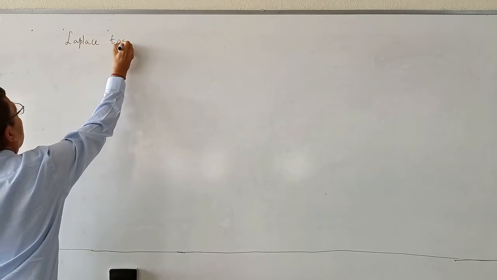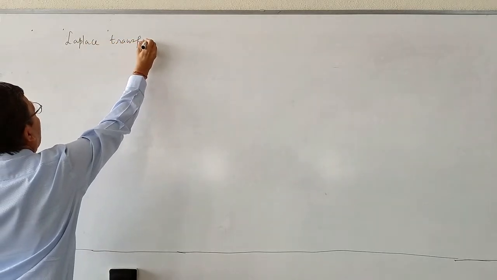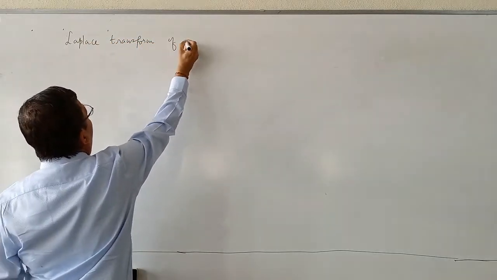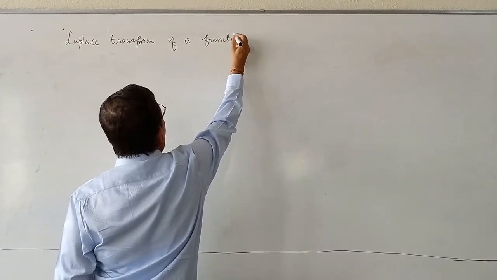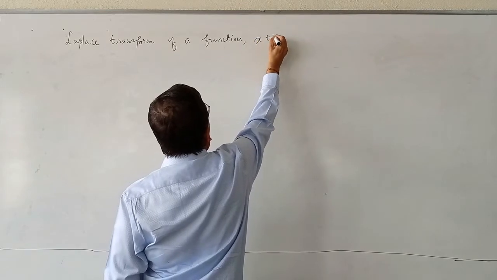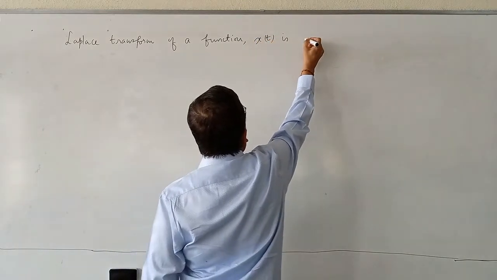Laplace transform of a function x of t is defined as follows.